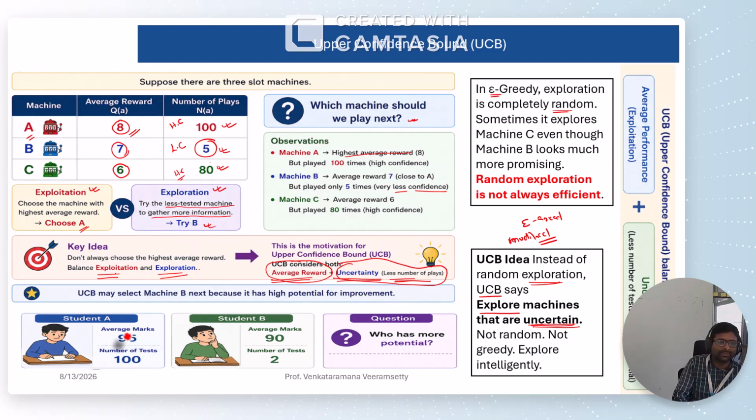Right? So if you observe here, student A has 95 marks in 100 tests, student B has 90 marks in only 2 tests. So who has more potential? If we exploit, we have to go with student A. If we explore, we will go with student B because he was less tested. If you give him more opportunities, he may be better than A. But as of now, he has only 2 opportunities and got 90 marks, while A got 100 opportunities and got 95 marks.